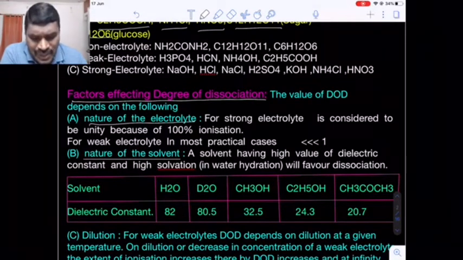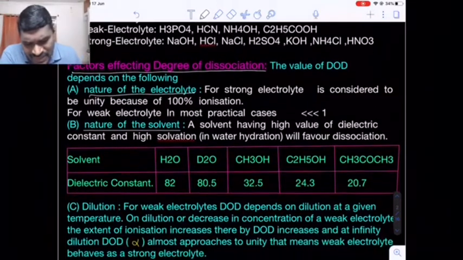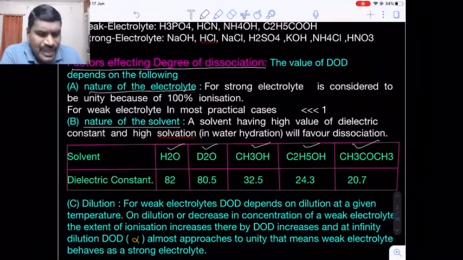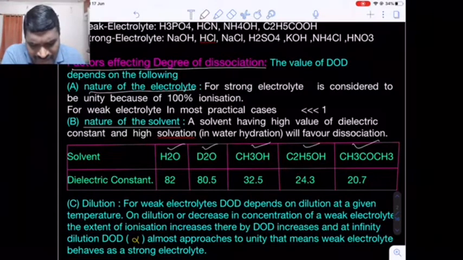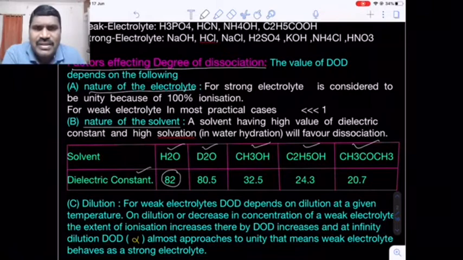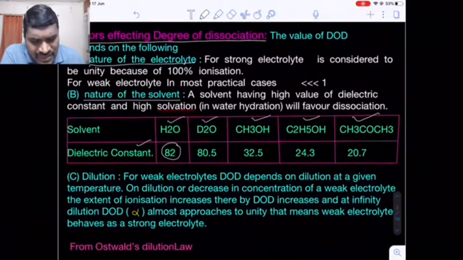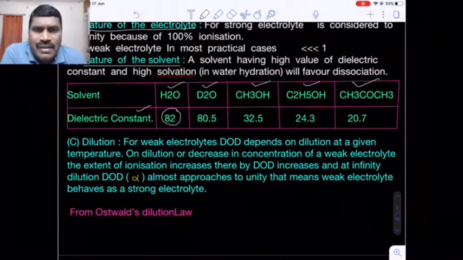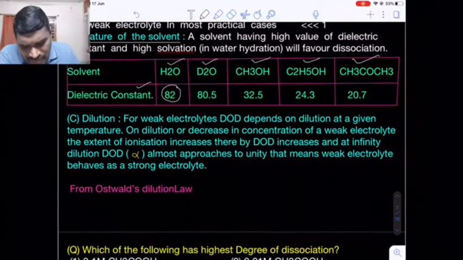More polar. Now there are some solvents given here: water, heavy water, methanol, ethanol, and acetone, and their dielectric constant data is also given. The highest dielectric constant value corresponds to water. That's why in water there will be maximum conductance due to more ionization of the ionic compounds. Are you getting my point? So that's why the degree of dissociation value also depends upon the nature of the solvent. Now come to dilution.